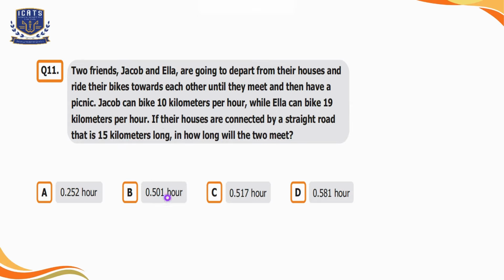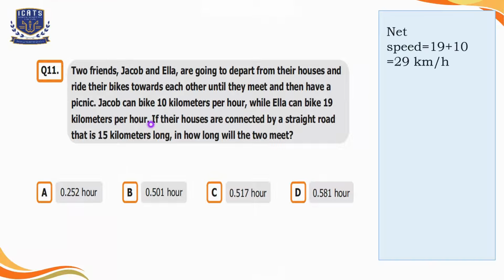Option B is 0.501 hour. Option C is 0.517 hour. And option D is 0.581 hour. So to calculate the time, we need to find out the net speed first. Jacob's speed is 10 kilometers per hour and Ella's speed is 19 kilometers per hour. If we add 10 and 19, the total is 29 kilometers per hour. That is our net speed.